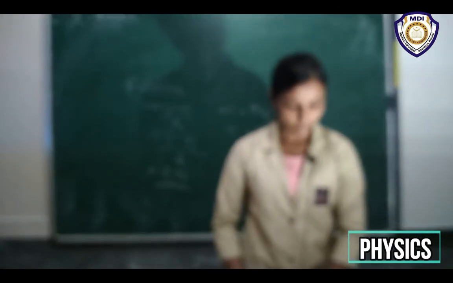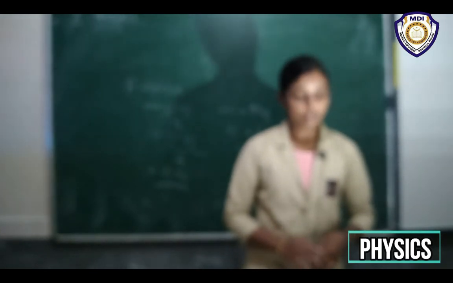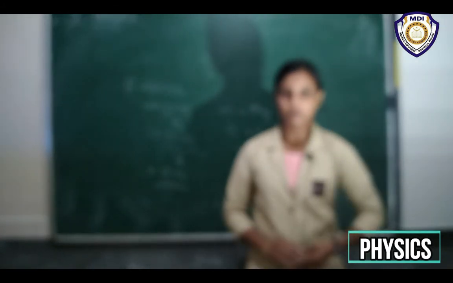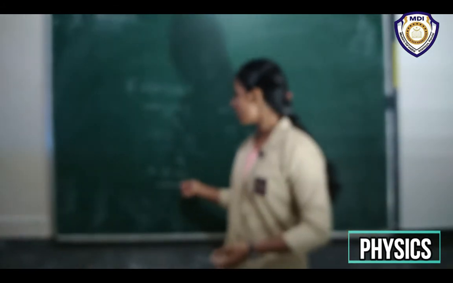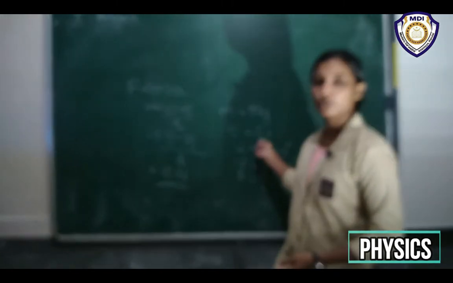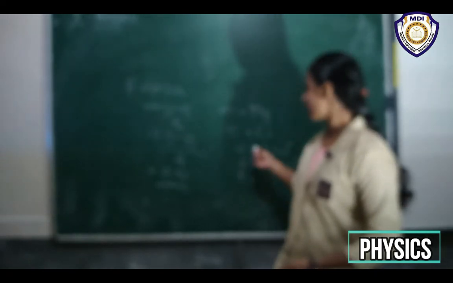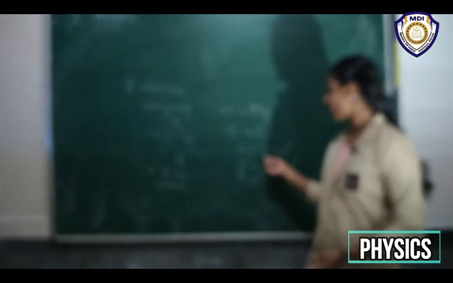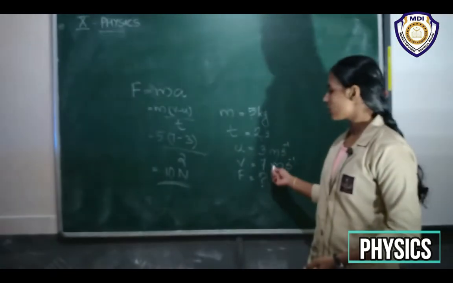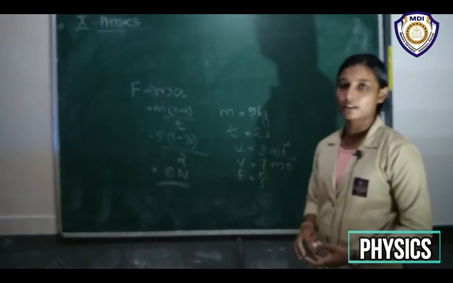Okay, and now if the force was applied for a duration of 5 seconds, what would be the final velocity of the object? So this force, 10 Newton force, is applied within a time of 2 seconds on a body of mass 5 kilogram, and it increases the velocity of that body from 3 to 7 meters per second, right?